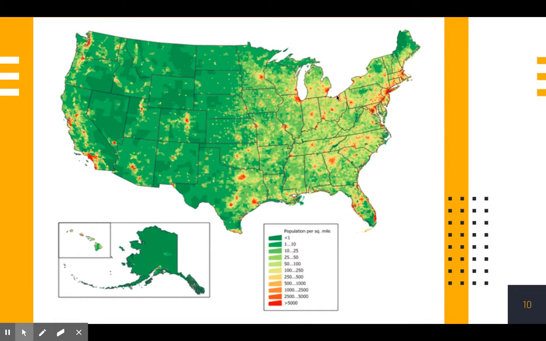I'll have you look here, right here, where Columbus is a dot we have here in Ohio, as well as another red dot down there. That is where we have Cincinnati. If you look as we go out towards the west, it becomes a lot more green because the population is just a lot less out there. Not as many people per square mile as we have over here on the eastern side of the United States.